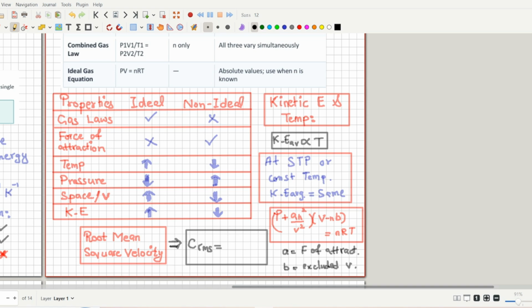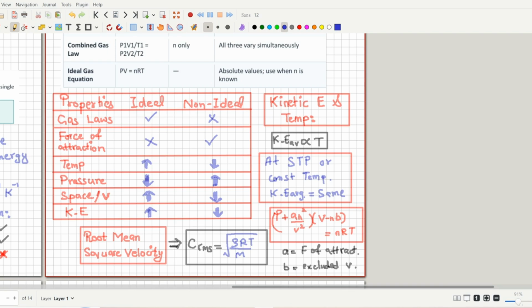The things we just discussed in this portion are minor or low yield topics. The other low yield topic is the root mean square value, or you can say root mean square velocity. The root mean square velocity has the formula square root of 3RT divided by molar mass. So you have to memorize this formula. What the formula is saying is that the root mean square velocity of a gas molecule is inversely proportional to the molar mass.